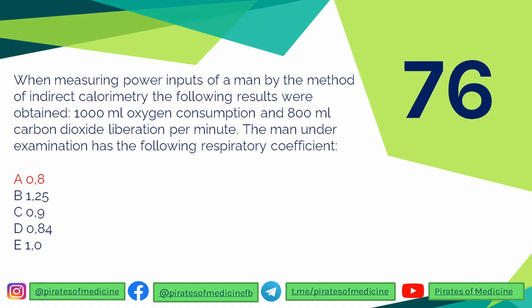Alright, let's go to the next one. 76: when measuring the power inputs of a man by the method of indirect calorimetry, the following results were obtained: 1000 milliliters of oxygen consumption and 800 milliliters of carbon dioxide liberation per minute. The man under examination has the following respiratory coefficient.